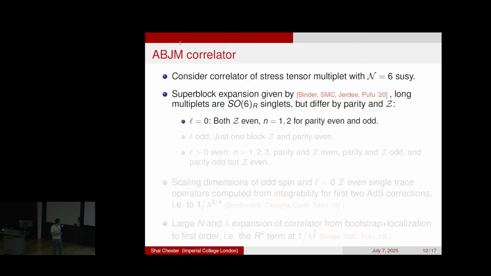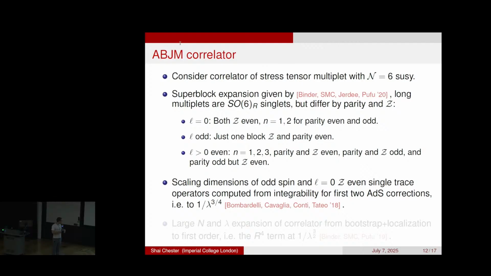So when spin is 0, you have two long multiplets. They're both Z even, but one can be parity even, one can be parity odd. When the spin is odd, you only have one long multiplet, which is Z even and parity even. And then when the spin is even and bigger than 0, then you have three long multiplets, which can be parity and Z even, parity and Z odd, or parity odd but Z even. So it's because of these discrete symmetries that you have different long multiplets. This is more complicated than 4D, where you basically had one family of long multiplets.